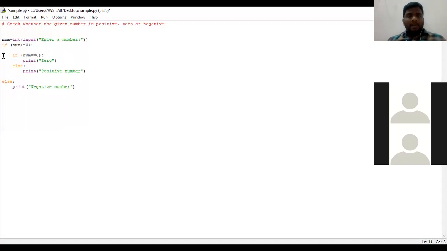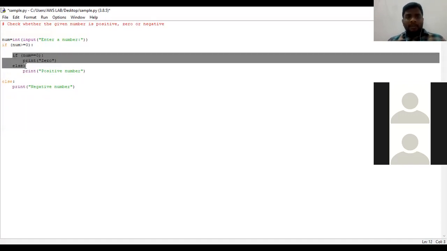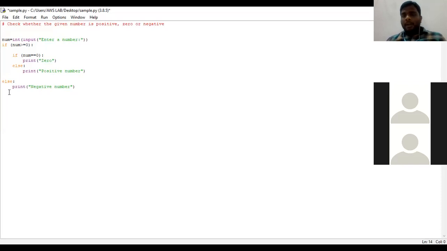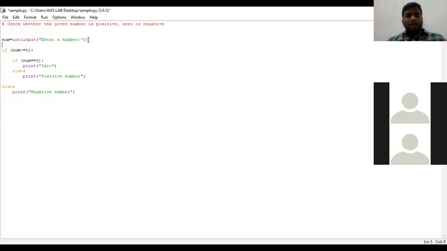Here, between an if and an else, we are again using an if else. In between an if else, we are going to use another if else condition, which is nothing but called as nested if else statement. So how is this particular program going to execute? See, num is a variable where the value of variable will be assigned at the time of runtime environment.